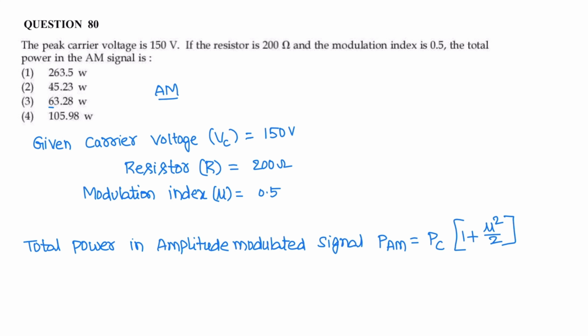So based on the carrier voltage and the resistor, we need to calculate carrier power PC. So carrier power PC is equal to VC square by 2R. Here carrier voltage is 150 into 150 by 2 times the resistor 200 ohms.